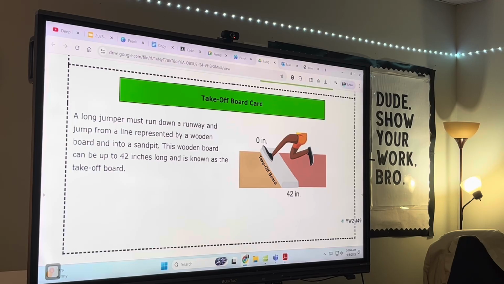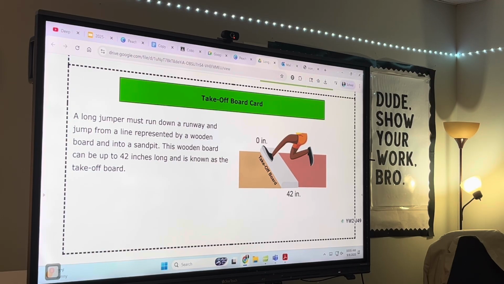0 and 42. What kind of numbers would they be? Think about it. You can discuss with your partner. You should hear some math discussions. What number is natural? Natural is 1, 2, 3. So our numbers are 0 and 42. It keeps going.